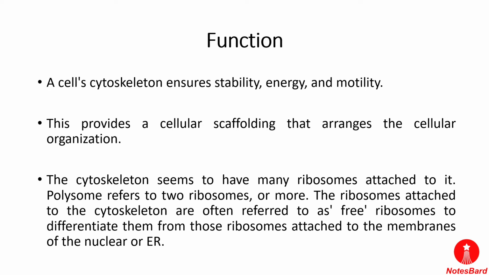The ribosomes that are attached to the cytoskeleton are referred to as the free ribosomes, to differentiate them from those ribosomes that are attached to the membranes of the nucleus or the ER. When the ribosome is attached to the ER, that is known as the rough endoplasmic reticulum, and when the ribosome is attached to the cytoskeleton, it is known as the free ribosome.